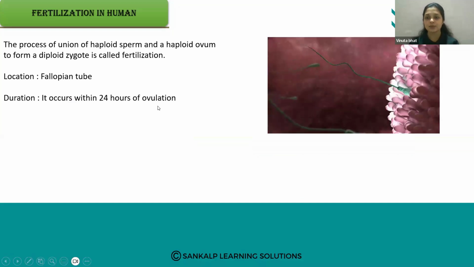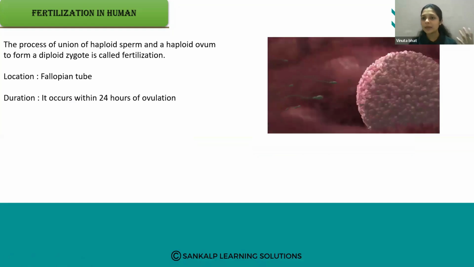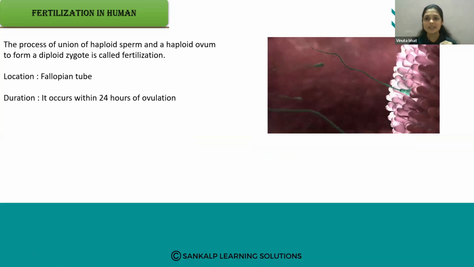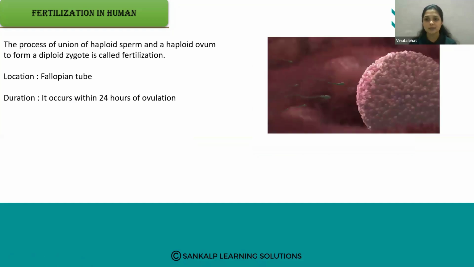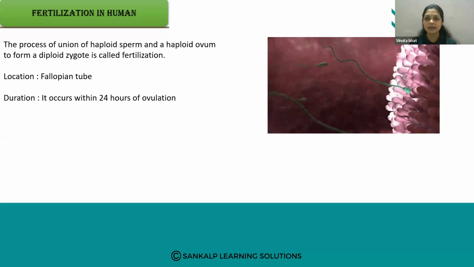Next thing is fertilization. So already we know how the male gamete is formed, that is the spermatogenesis process, and the oogenesis process. So these both things we have studied. Now it is the time to study about the fertilization in human. You know the meaning of fertilization: the fusion of the male and female gametes takes place, that is the fertilization. So here the process of union of the haploid sperm and the haploid ovum to form the diploid zygote is called fertilization. So the diploid zygote is formed, that is called fertilization.